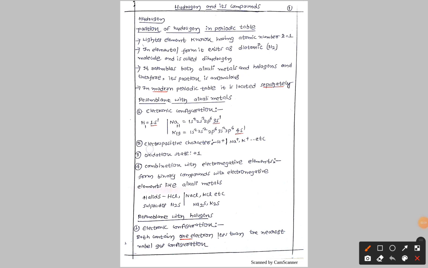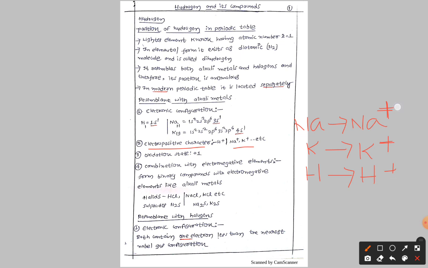Next, electropositivity character: the tendency to lose an electron is called electropositivity. Already we discussed in the classification of elements what electropositivity is. As you know, first group elements lose one electron to get the noble gas configuration. So Na becomes Na+, and potassium loses the electron to give K+. Like that, hydrogen can also lose the electron and give H+.